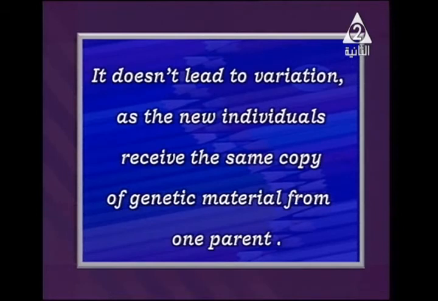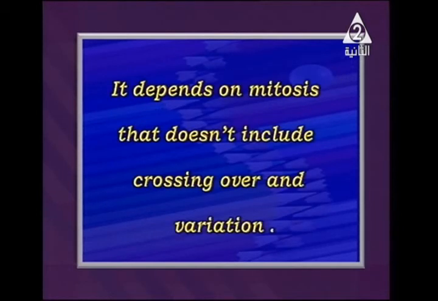And what else? It also depends on mitotic division, mitosis, that doesn't include crossing over and variation. Let me remind you of the crossing over phenomenon. As we said, in sexual reproduction, for example in humans, we have male and female. The sperm of the male contains half of the genetic material, and the female ovum also contains half of the genetic material, haploid and haploid.